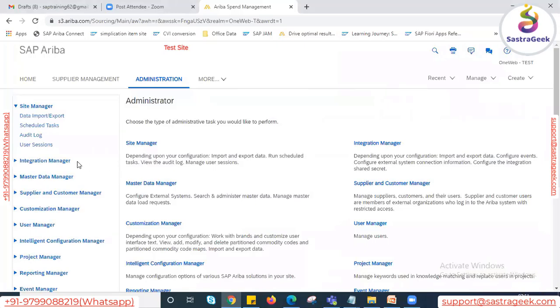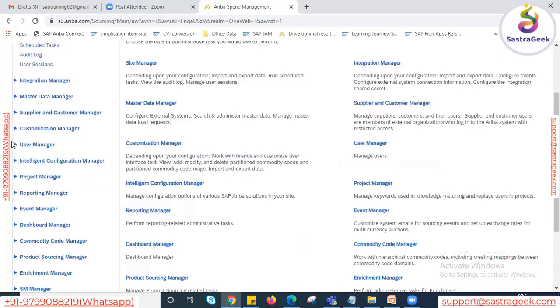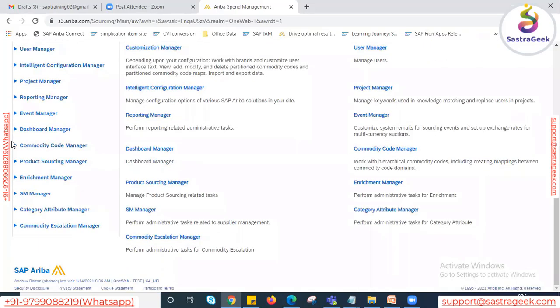Even you have to set up the process, how the procurement needs to basically happen, whatever config option we can see in the Ariba front end. So it's not only a particular activity. For example, to set up the invoice exceptions, to configure the receiving type, to create the catalog part, or to map the commodity code. These are the configurations. We are the only ones responsible to perform this configuration.